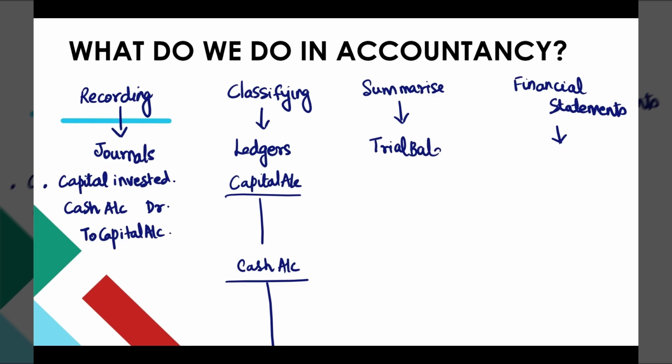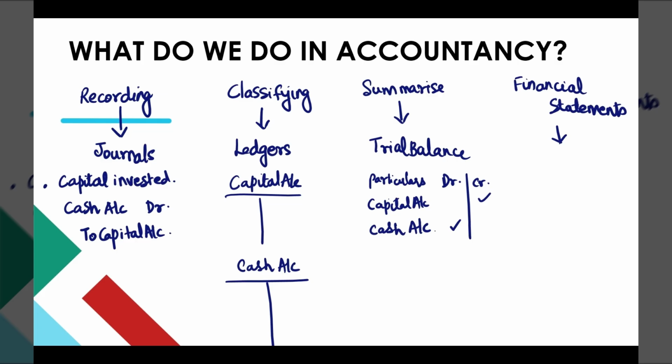Summarizing involves preparation of the trial balance. Trial balance is nothing but a statement which has the closing balances. So all the accounts or ledgers which have been opened are summarized, and the ending balance, whether it is a debit balance or credit balance, is shown in the trial balance. So the capital account is a credit balance account and the cash account is a debit balance account. This summary is called a trial balance, and this is the summarization process.